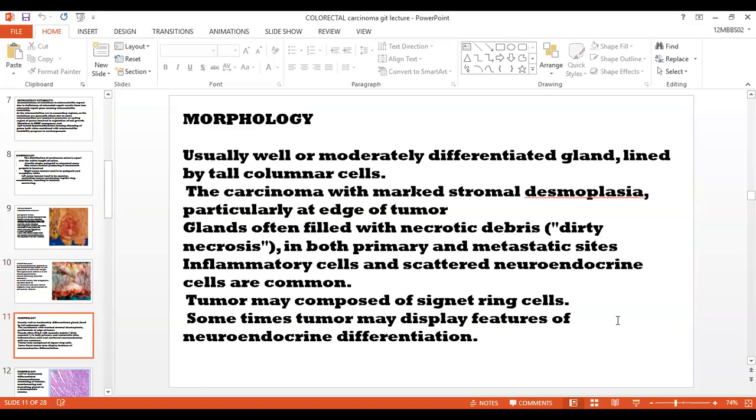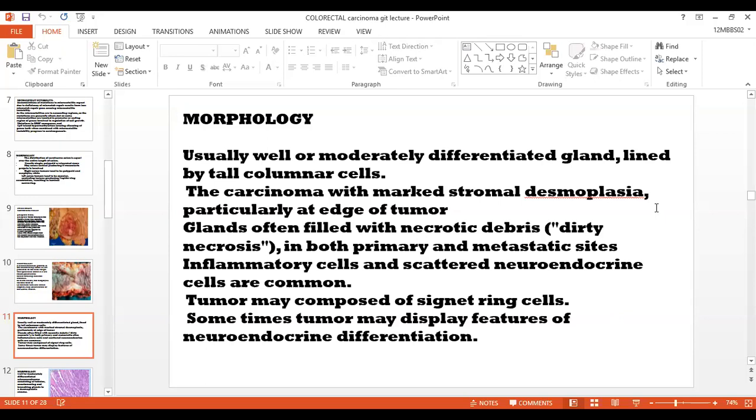This is a microscopic picture. Well differentiated or moderately differentiated glands which are lined by tall columnar or glandular epithelium. The carcinoma shows marked stromal desmoplasia, particularly at the edge of the tumor. Glands are often filled with necrotic debris in the center, which is called dirty necrosis, in both the primary site as well as metastatic sites.